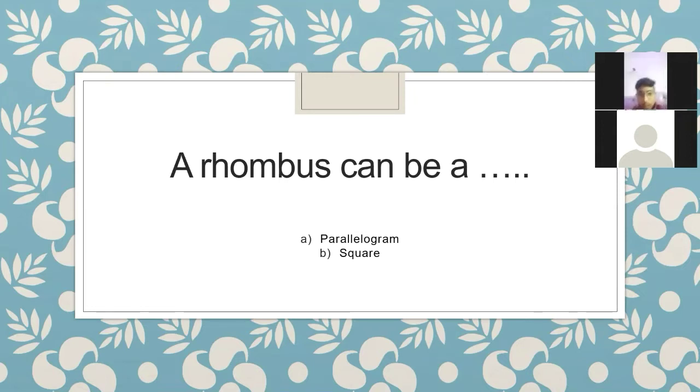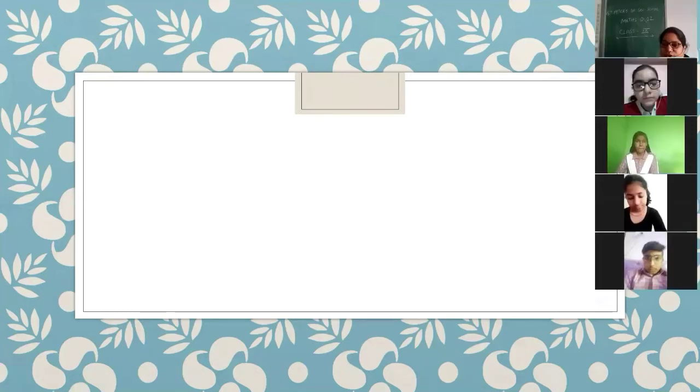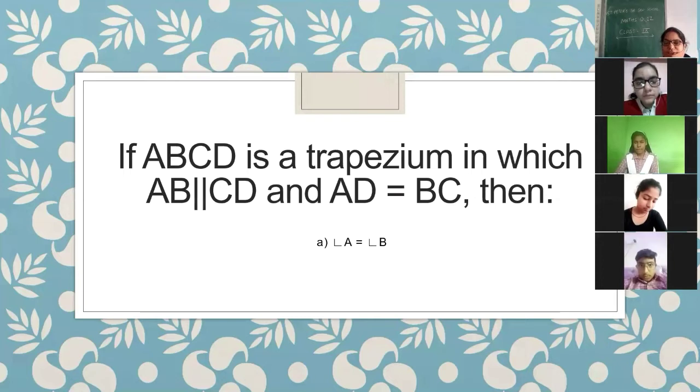Ma'am, passing it on to you: a rhombus can be a parallelogram or it can be a square. From these two, which option is the correct one? Anshi is saying that it is a parallelogram. I want your answer. Ma'am, parallelogram. Okay, it can be a parallelogram. Can you explain why it can be a parallelogram? Is it your luck this time? Yes, Vedansh. Next question is, if ABCD is a trapezium in which AB is parallel to CD and AD